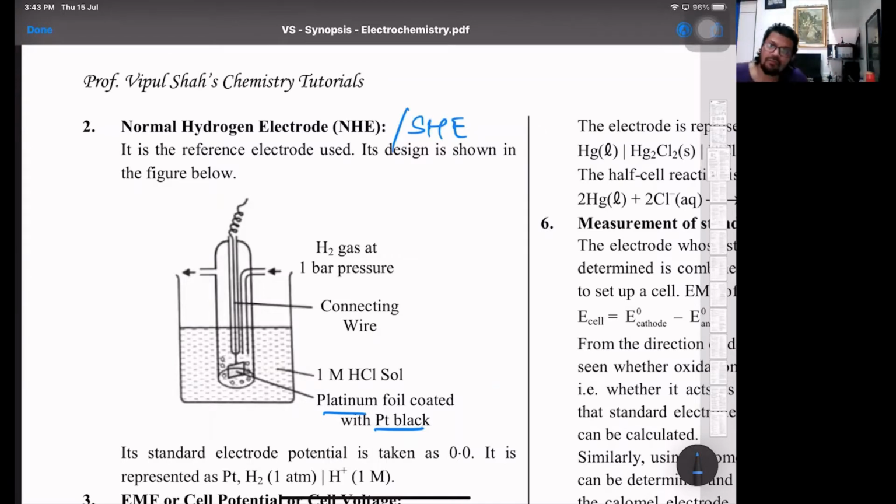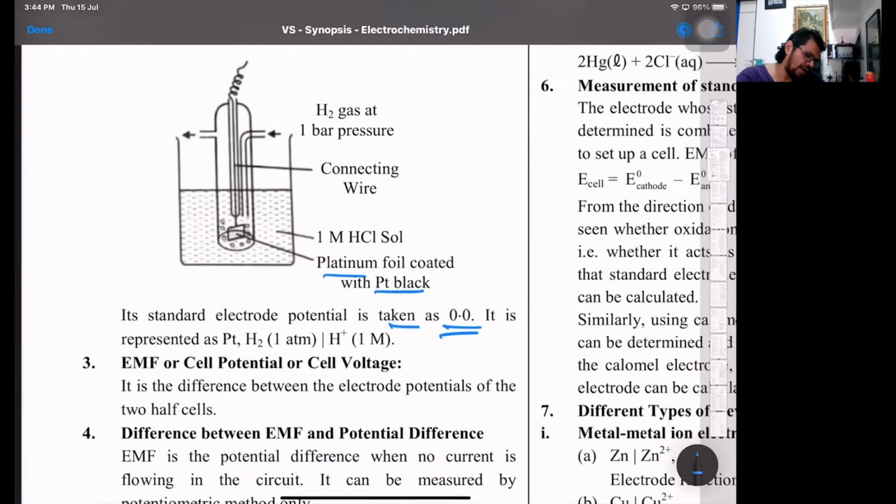That equilibrium formed between the hydrogen gas and the H plus ions is nothing but the tendency to get oxidized, where hydrogen passes into the solution as H plus ions. Now this half cell can behave either as anode or as cathode, because the potential developed is so small that it is arbitrarily taken as 0. Standard potential is taken as 0. There is a slight oxidation value, but it is so close to 0 that it is arbitrarily taken as 0. So platinum, hydrogen gas, H plus ions.